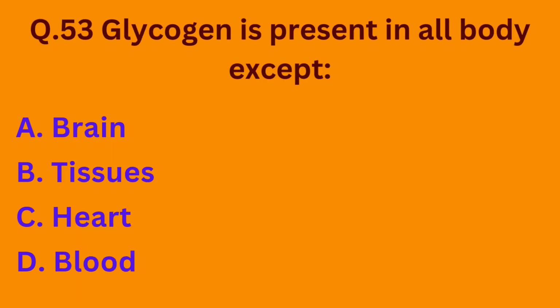Question number 53. Glycogen is present in all body except option A brain, option B tissues, option C heart, option D blood. We have discussed it earlier. Basically glycogen is present in all the human body except blood. So the correct option is option D.